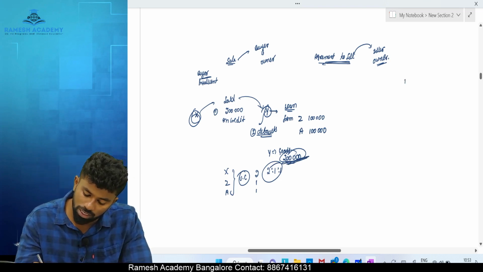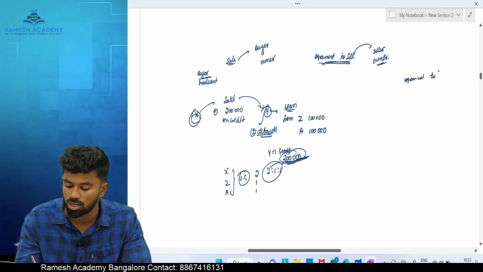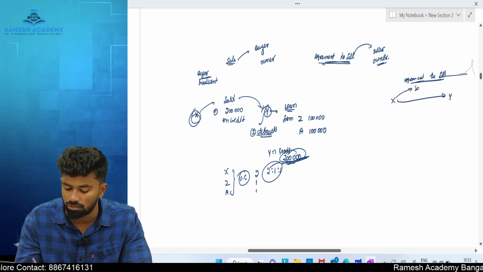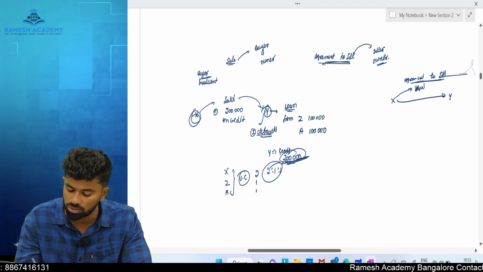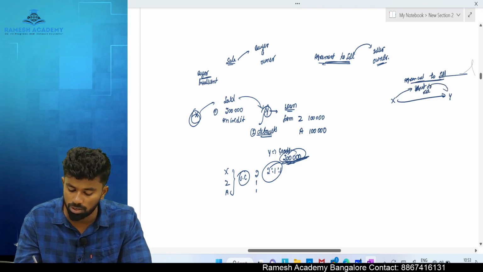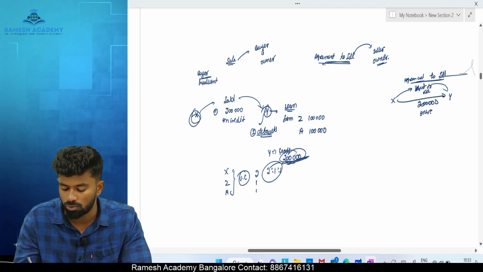But what if in case of agreement to sell? Let's take a scenario where agreement to sell happens and buyer becomes insolvent. Agreement to sell. X made a contract with Y where he delivered the goods. He agreed to sell the goods with a condition that ownership will be transferred on payment of what? Money. How much money is it? 2 lakh.